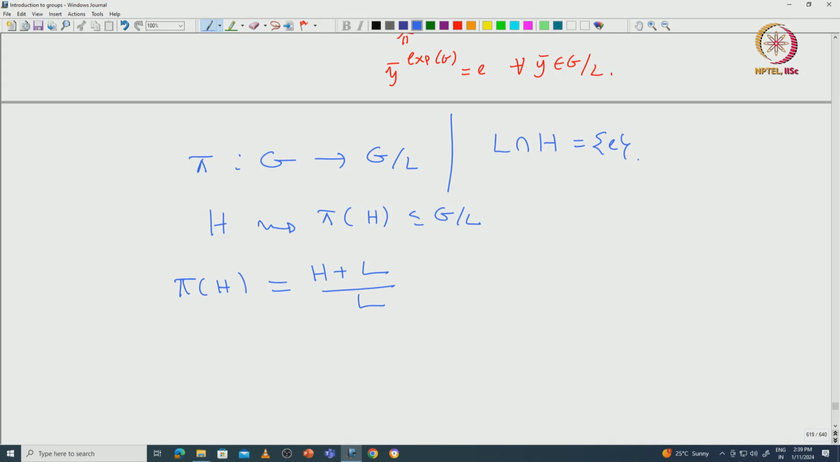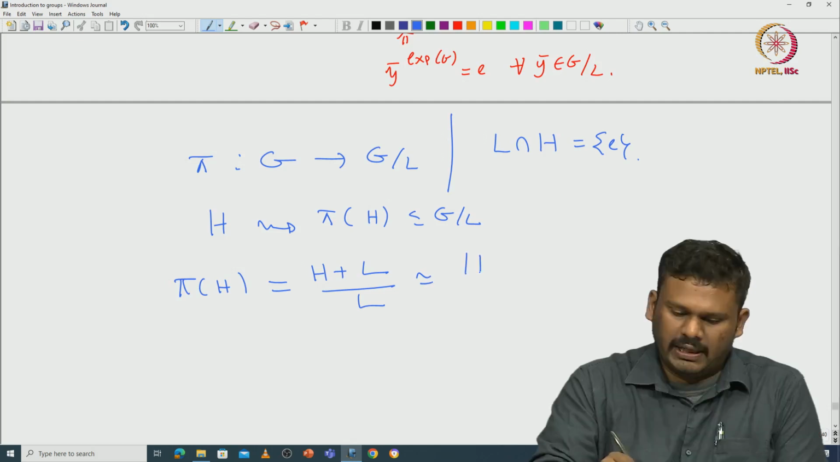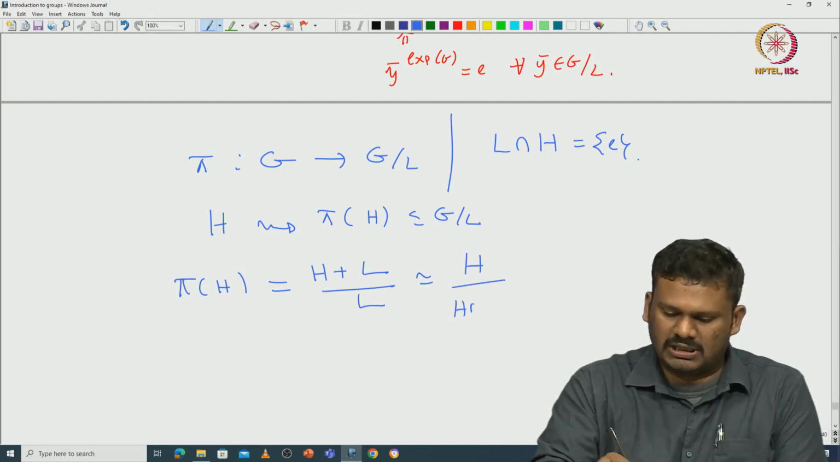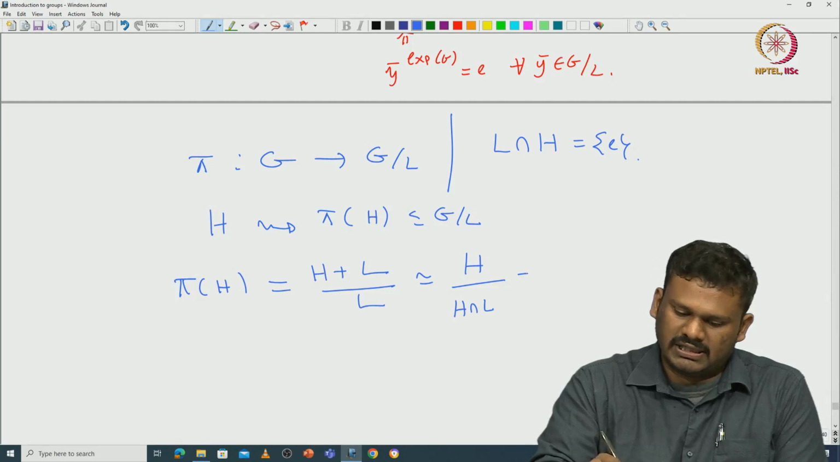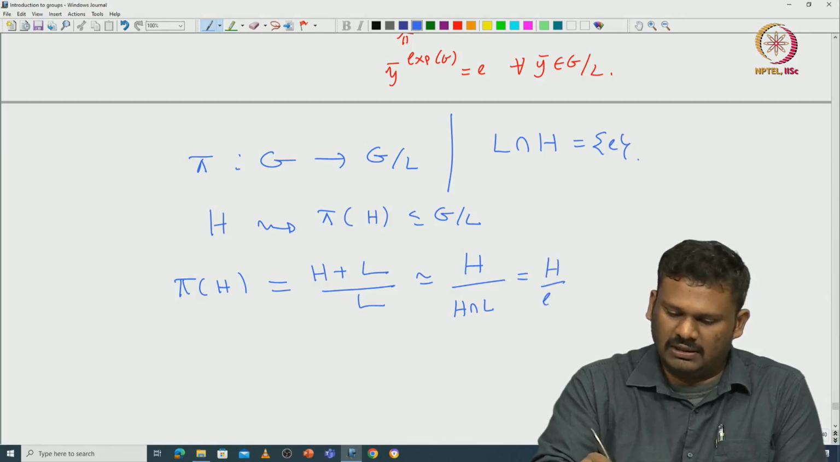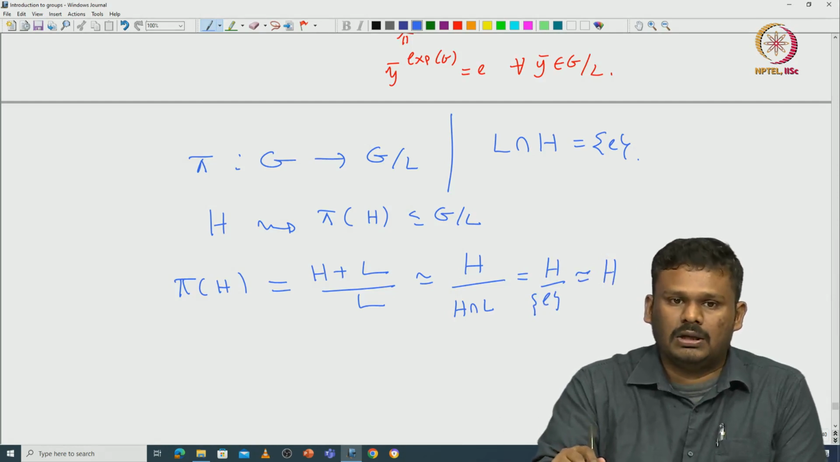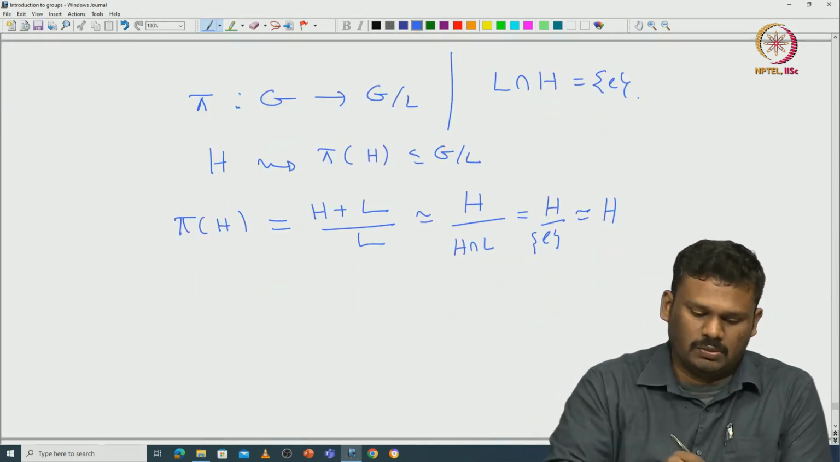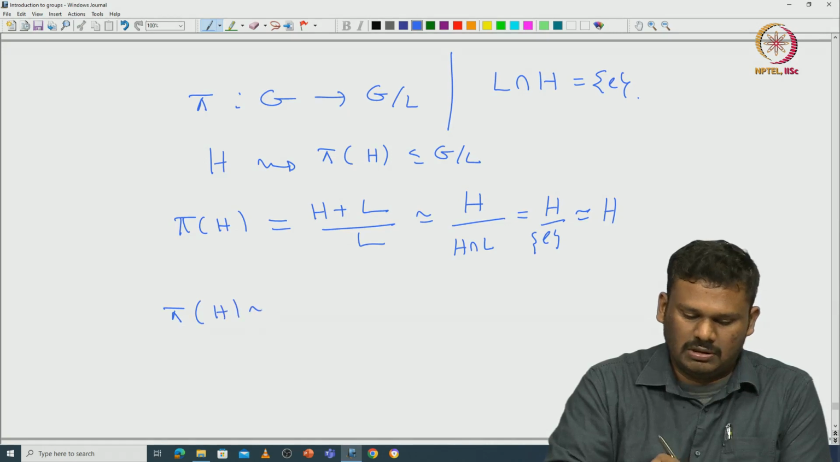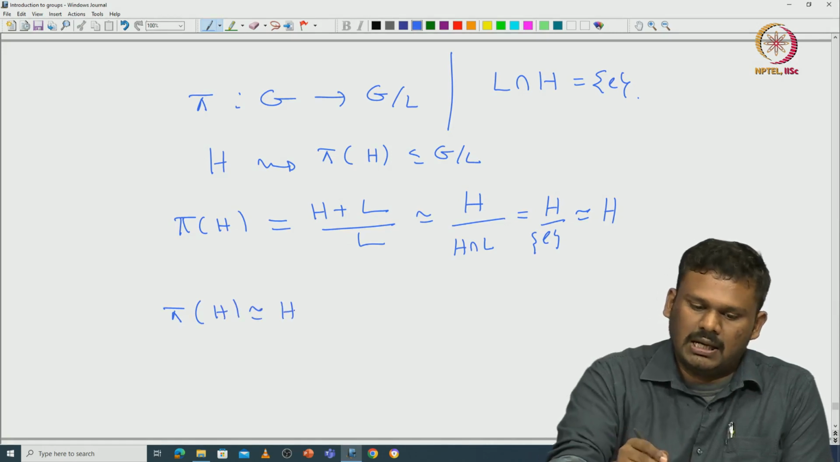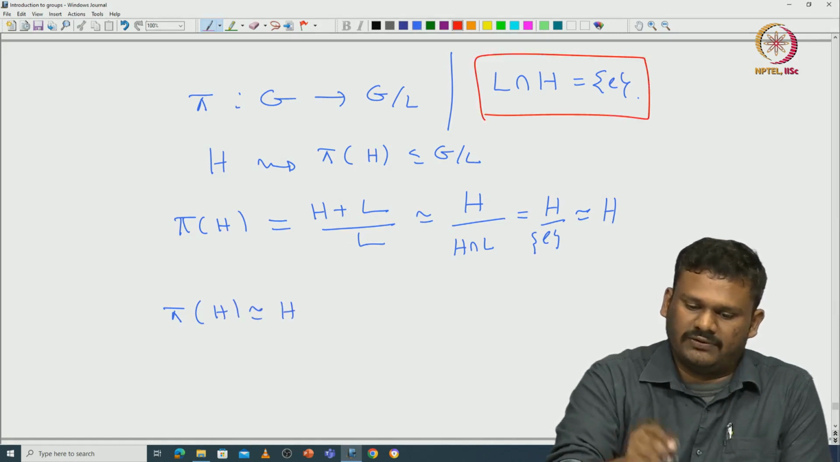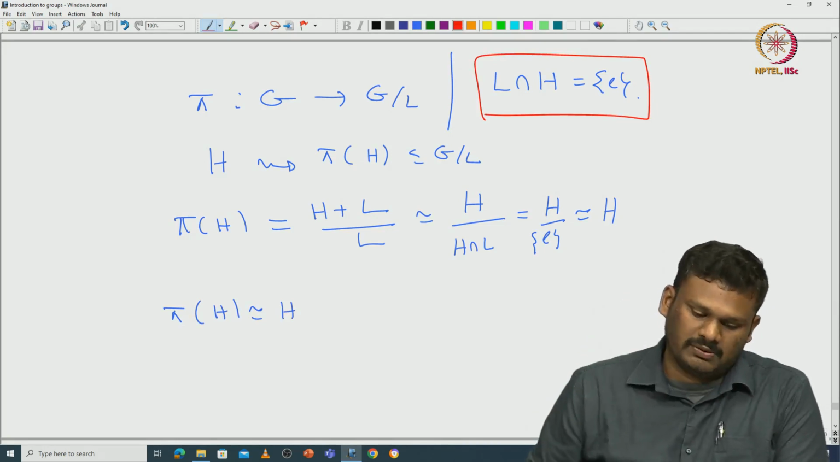So, if you use one of the isomorphism theorems, then it says that this is isomorphic to H modulo H intersection L. So, that is exactly equal to H modulo the trivial. So, that means this is isomorphic to H. So, pi of H is indeed isomorphic to H. That is because L intersection H is trivial. Okay. So, using the isomorphism theorems, you can conclude this.